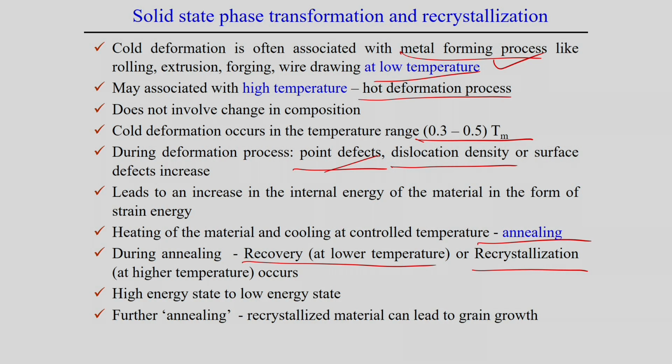Now, of course, if we follow this annealing process, the transition from a high energy state to a lower energy state normally happens. So, from a higher energy level to a lower energy level normally happens during the annealing process. If you anneal further, that means if you keep the annealing going for a longer time, then normally the already recrystallized grains grow.